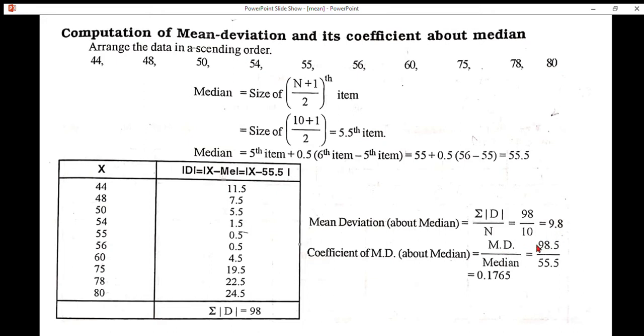We know mean deviation value is 9.8. So coefficient of mean deviation about median is mean deviation divided by median. 55.5 is median. If we substitute this, we get 0.1765.